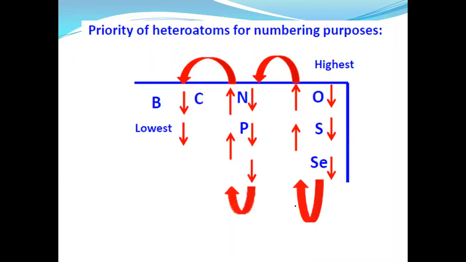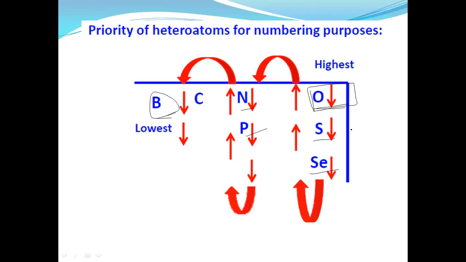How to choose the particular heteroatoms given in the heterocyclic compounds? On the basis of their priority. The highest priority always goes to oxygen. The first priority is oxygen, then sulfur, then selenium, then nitrogen, phosphorus, then boron. Boron is the lowest priority, whereas oxygen is the highest priority.